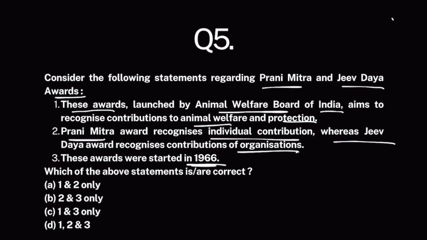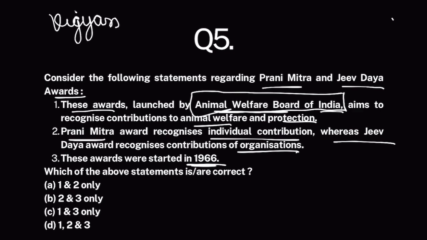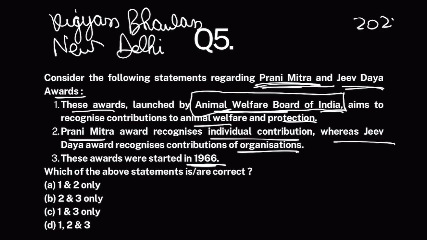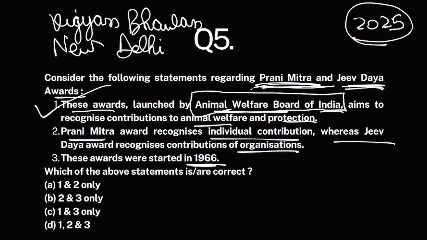Okay. So the thing is, recently this was in the news that Animal Welfare Board of India is going to organize an event at Vigyan Bhavan in New Delhi, for distributing these two awards, Prani Mitra and Jeev Awards 2025. Now, these two awards basically recognize contributions made by individuals and organizations towards animal welfare. Okay, so this part is correct.